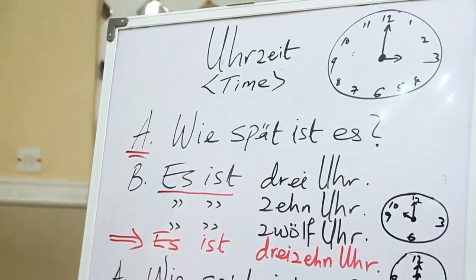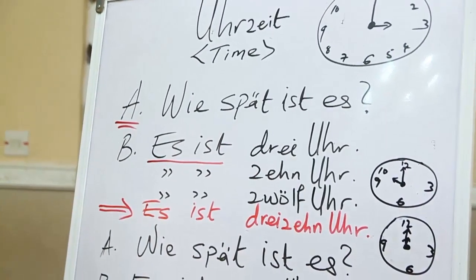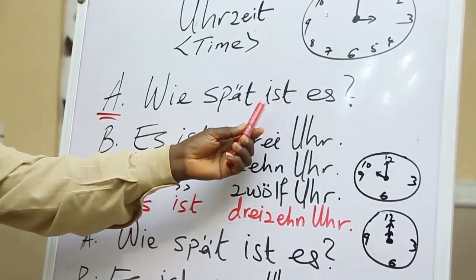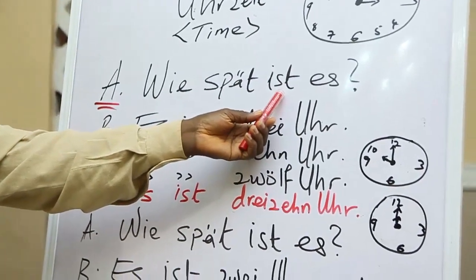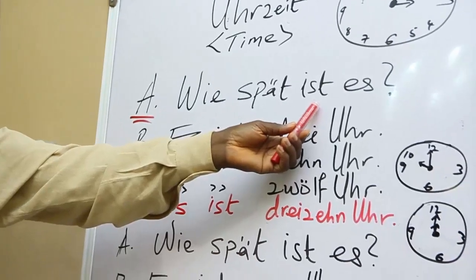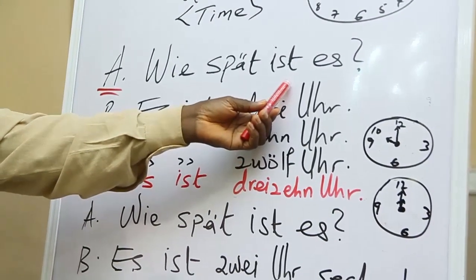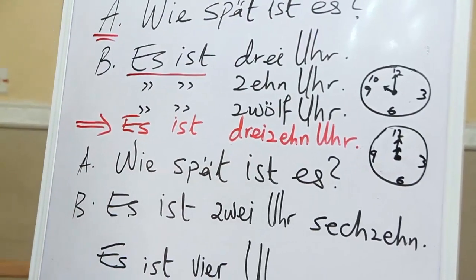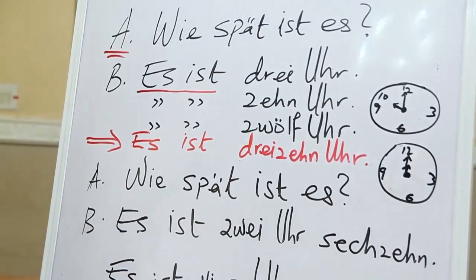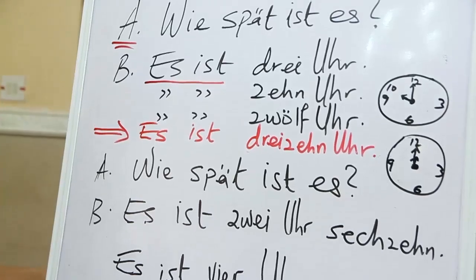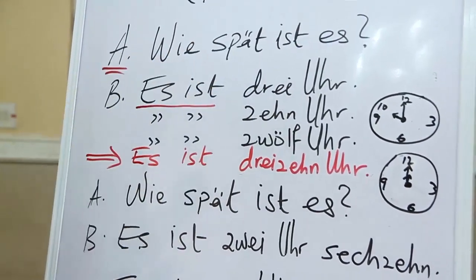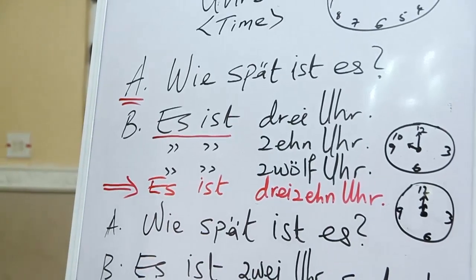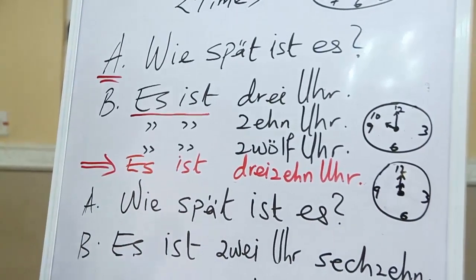Wie spät ist es? You remember this verb conjugation from a particular verb? Remember, this is es. In the personal pronouns, we have ich, du, er, sie, es. So, wie spät ist es? And the answer is, don't forget, es ist, and then we mention the hour.